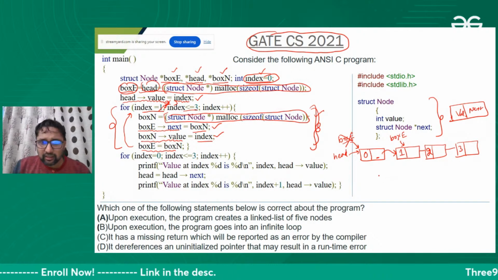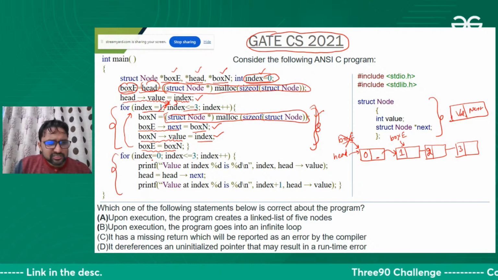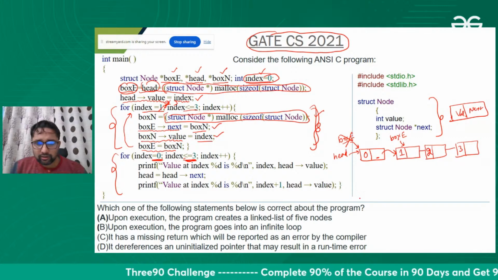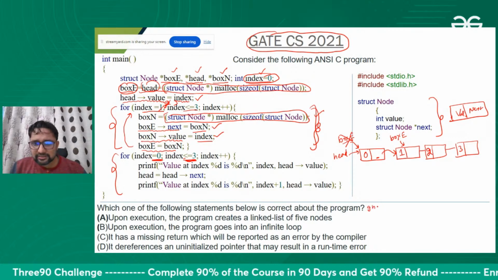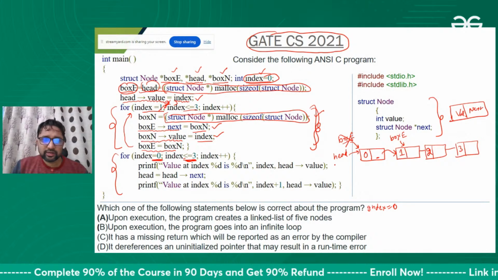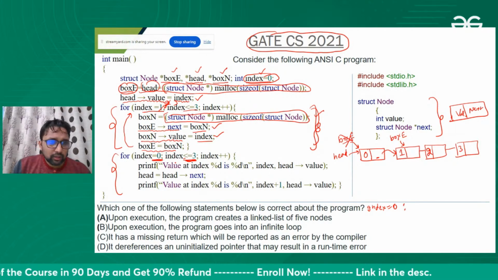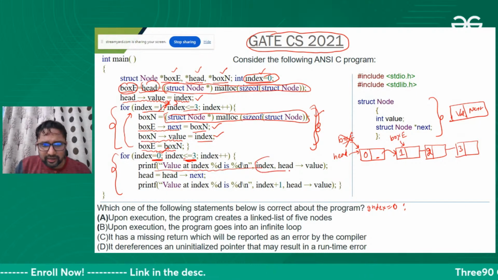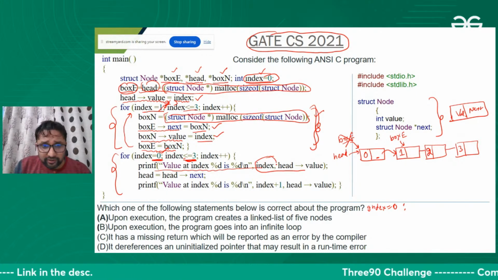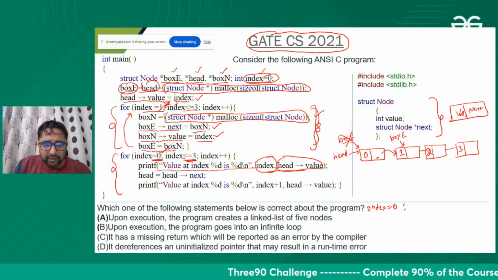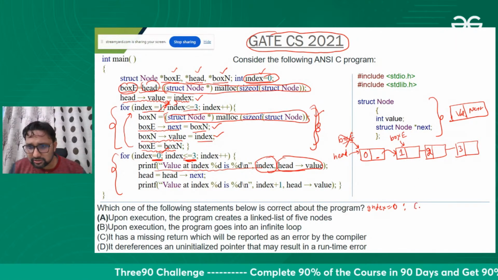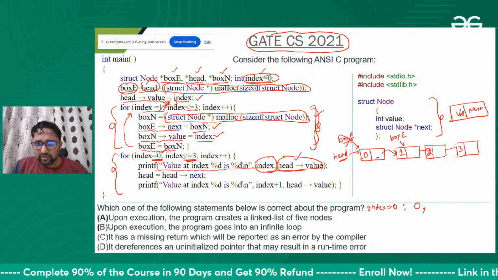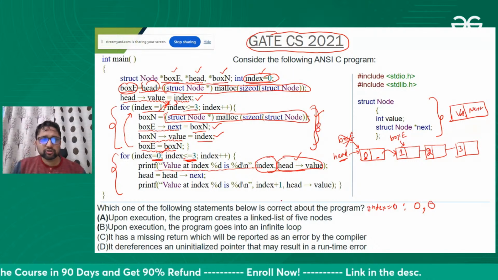So we are done with this thing. Let's see what this loop is doing. This loop is moving 4 times, 0 to 3. Okay, let me do it. Let's suppose I'm writing over here for index value 0. First of all, let's move this loop for index value 0. Let me execute. This is printing 2 pieces of data: one is the index value, and the index value is 0. Okay, let me write here 0. This will print another value, head's value. Head is here, so this will print this value 0. So this will print 0 0.